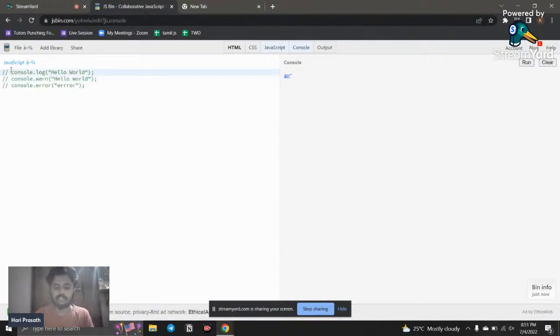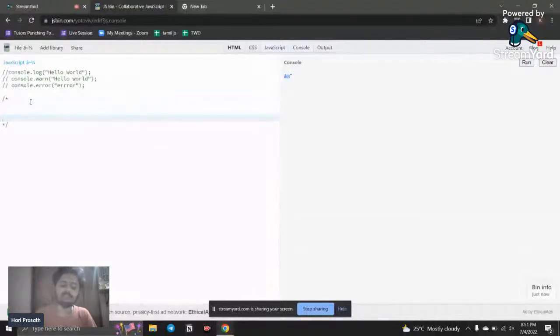You can use a double slash. For a single line comment you can use double slash. For a multiple line comment in JavaScript, you use slash and the multiplication sign (star), and whatever code you insert in between will be commented out.